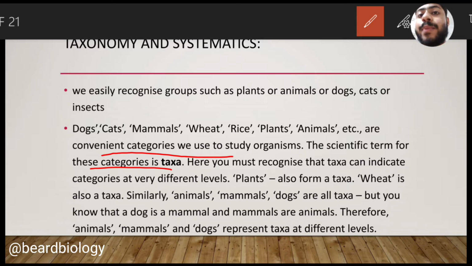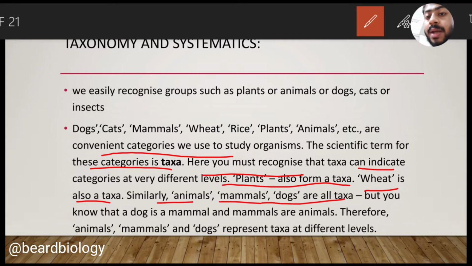Okay, let me proceed. Here you must recognize that taxa can indicate categories at very different levels. Plants also form a taxa. Wheat is also a taxa. Similarly, animals, mammals, dogs, all are taxa. We know that a dog is a mammal and mammals are animals. Individually, dog is a taxa, mammals are a separate taxa, animals are a taxa.